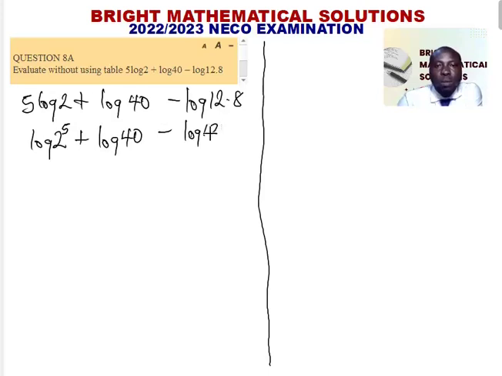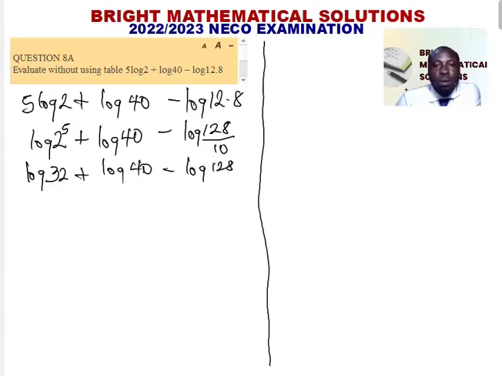We can express 12.8 to be 128 all divided by 10. So from the first law of logarithm, let us take it further. 2 raised to the power of 5, that is 32, plus log 40 minus log 128 divided by 10. So from the first law of logarithm, log could be 32 multiplied by 40